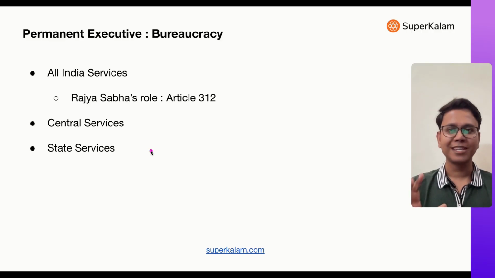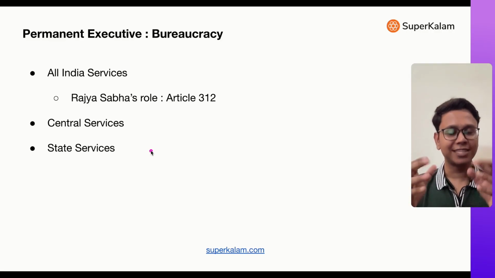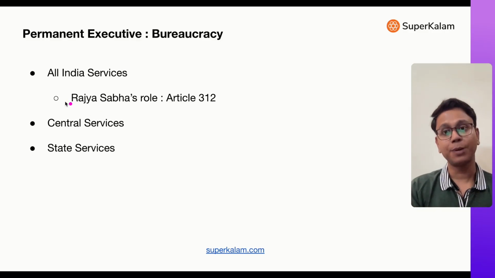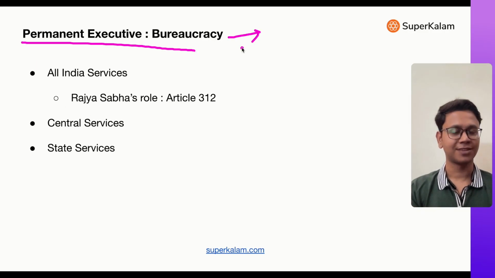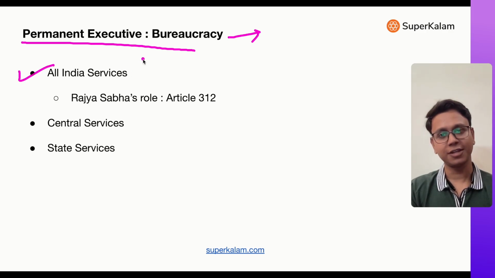Now, the Prime Minister and Council of Ministers are the political executive. They are elected for 5 years. They come and keep on going. But there is one permanent executive, which is the bureaucracy. It remains there. Now, there are three services, three parts to which bureaucrats can belong. All India services: I told you there are three All India services: IAS, IPS, and Forest Service.